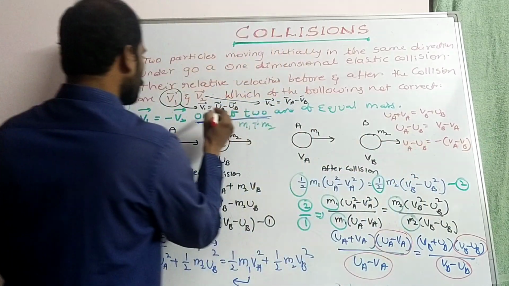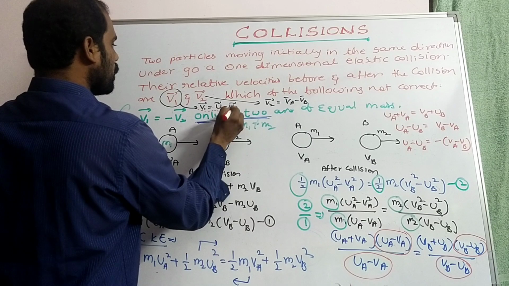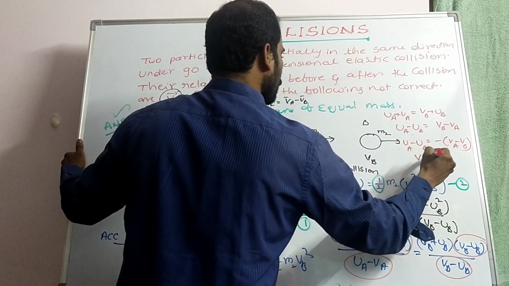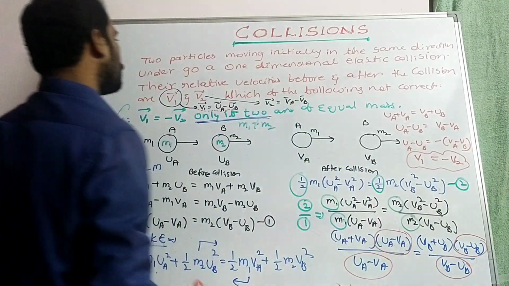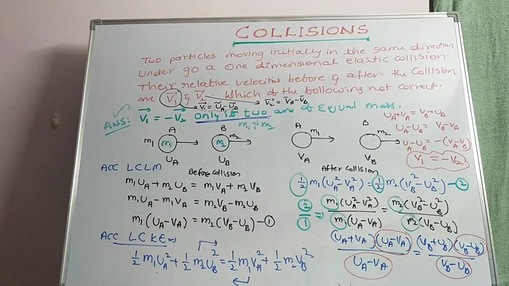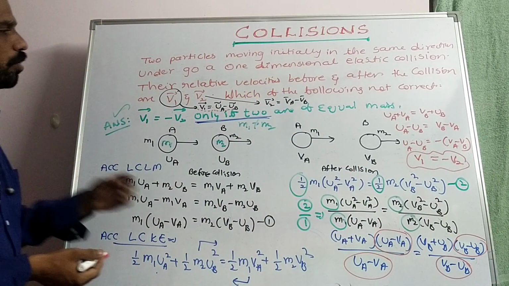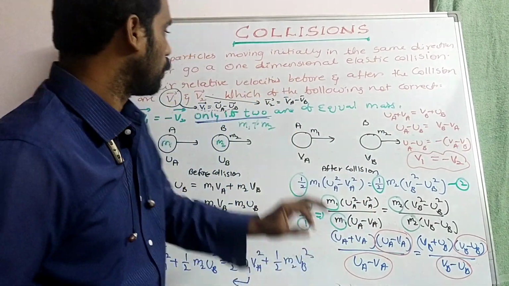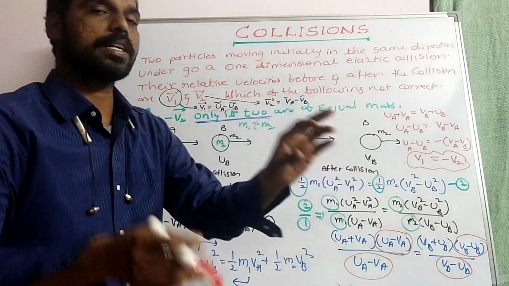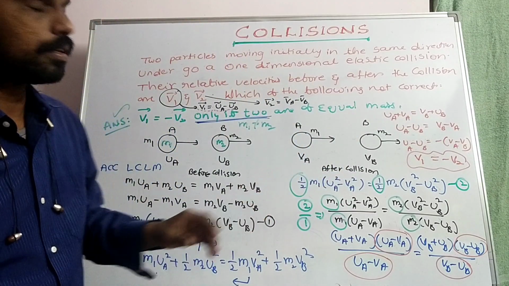So UA minus UB, which is V1, is equal to minus V2. So V1 is equal to minus V2 is correct, but there is no need for the two masses to be equal.